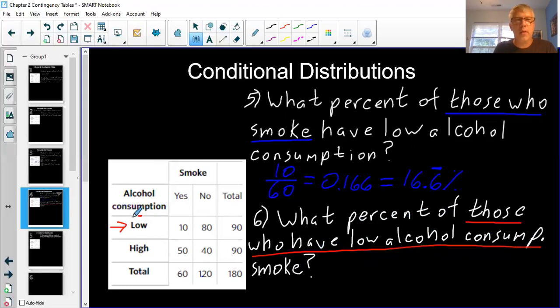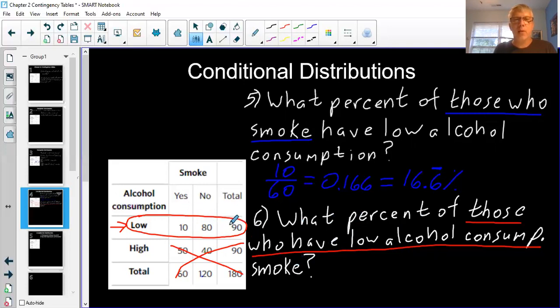So we only care about this group. Don't care about any of this other stuff. Of those who have low alcohol consumption, we're only interested in those that have low alcohol consumption. So what percent of those who have low alcohol consumption smoke?